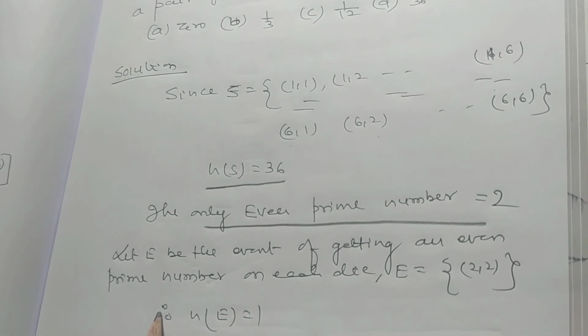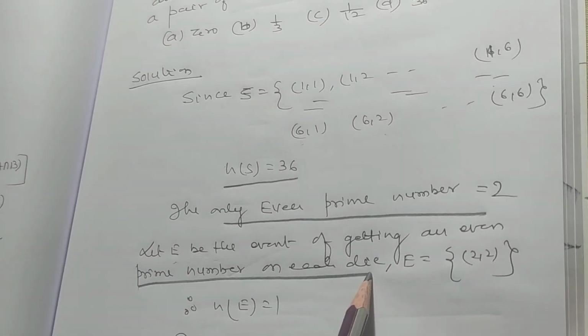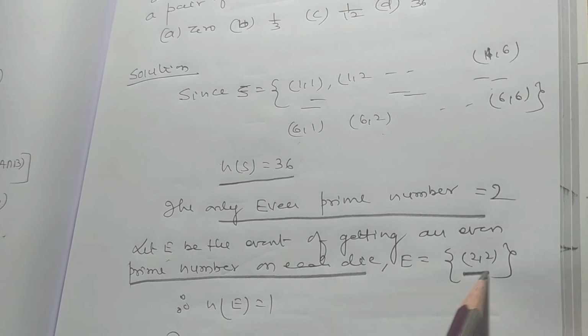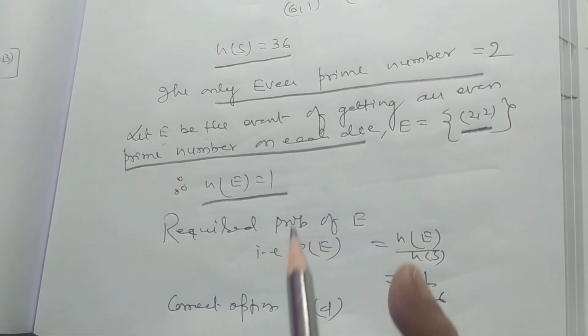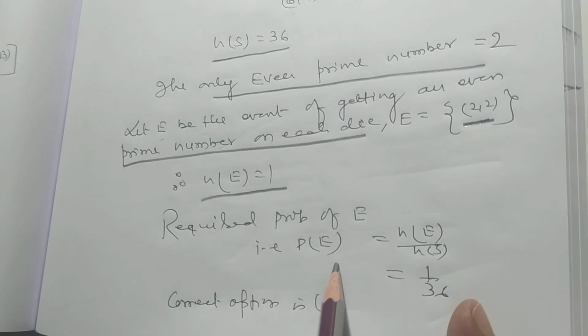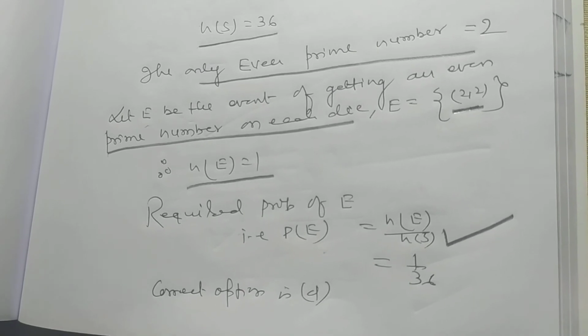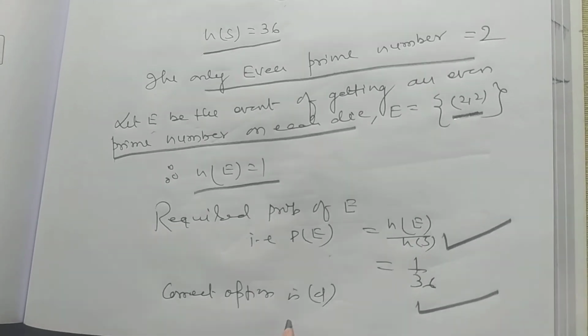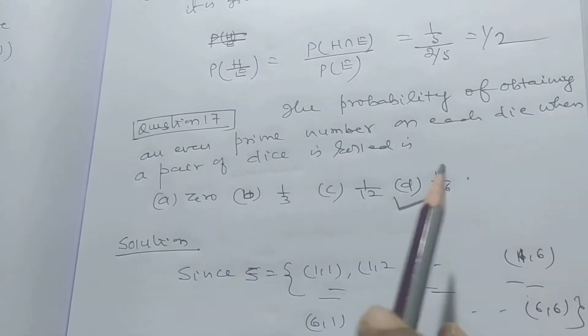Try to understand. Let E be the event of getting an even prime number on each die. That is the ordered pair (2, 2). The cardinal number of E is equal to 1. So required probability of E is equal to cardinal number of E by cardinal number of S, that is 1 by 36. So correct option is D. Correct option is D, my dear students.